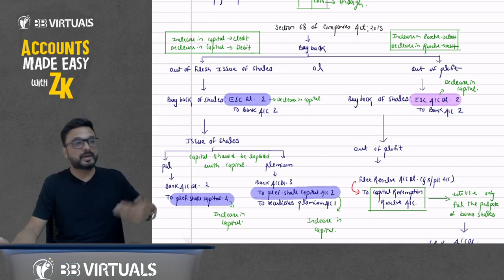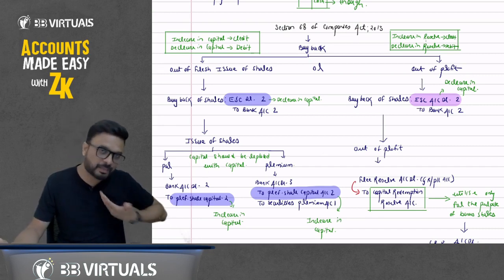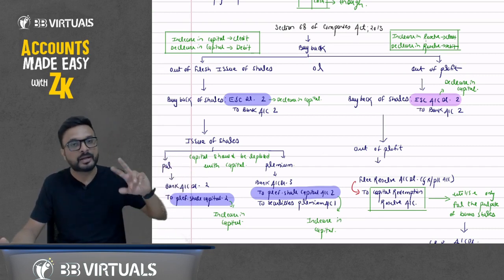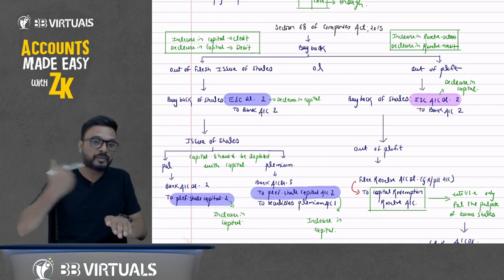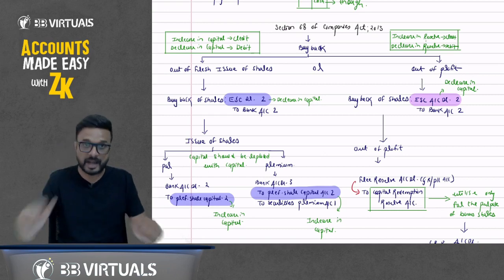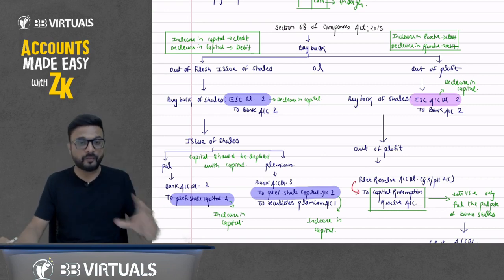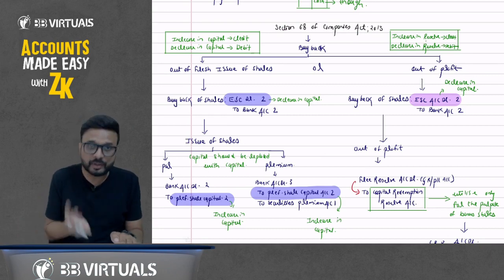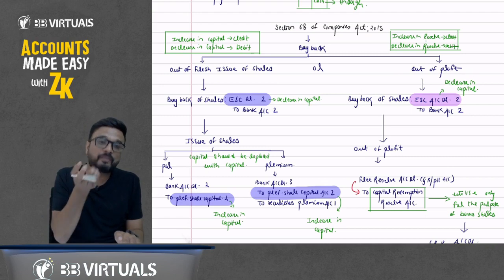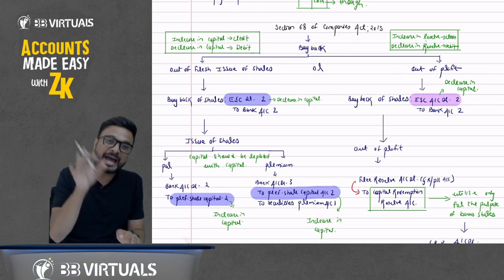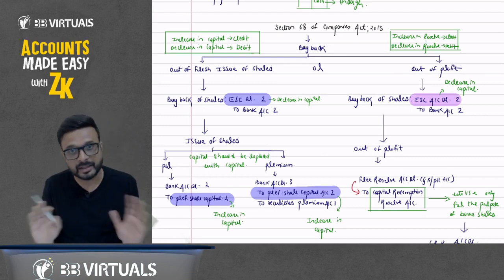So the first way: we do the buyback, but at the same time we make a fresh issue of shares in the market. So capital is replaced by capital, because when we do the buyback we reduce the capital, and when we issue shares in the market we increase the capital. The second way is out of profit. We do the buyback, we reduce the capital, but right now we have not increased the capital; we have transferred to a CRR account. Later on when we issue the bonus shares, this CRR will be utilized for the issue of bonus shares. At that time equity share capital will be increased.